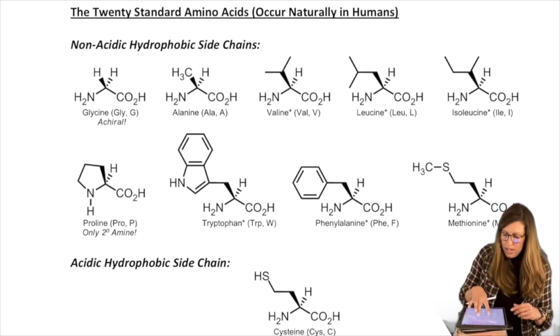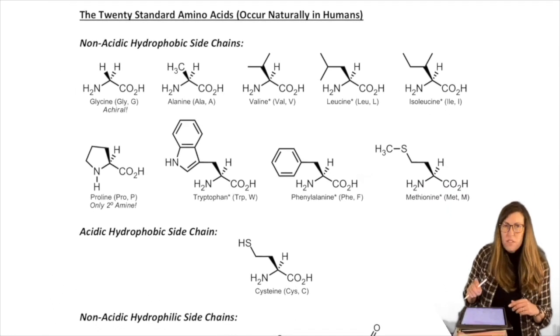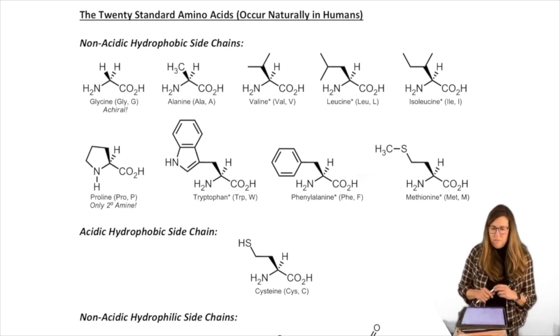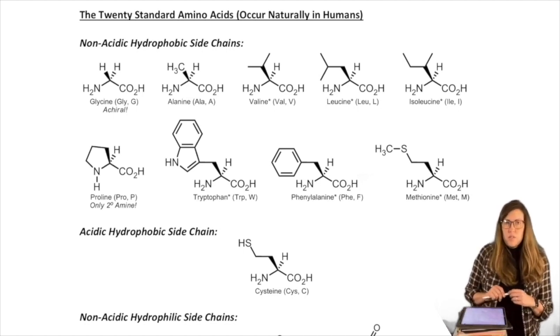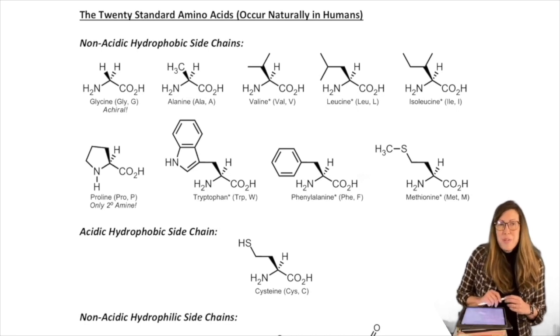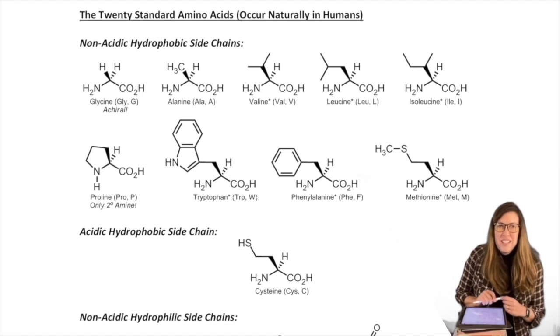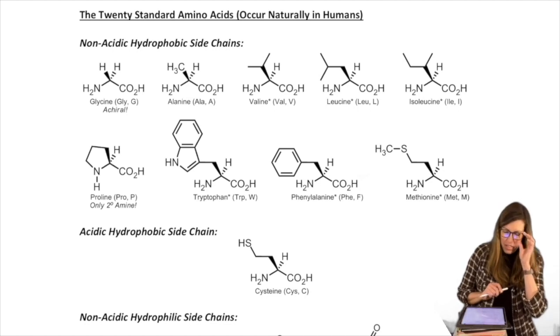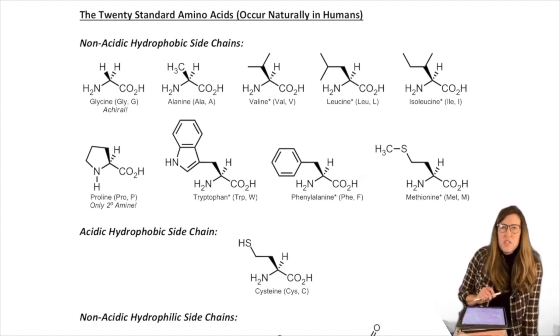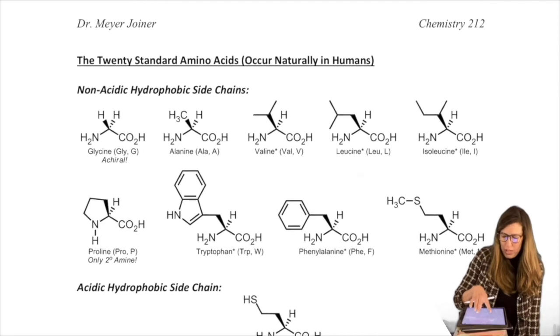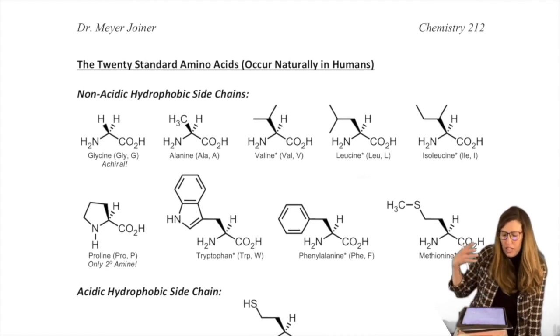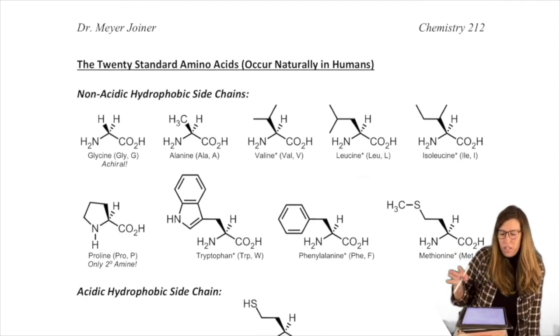So here are the 20 standard amino acids. I'm going to give you a chance to digest that. We're going to try to get comfortable with them. I think memorizing them is probably in your future for most science majors. It's health aligned anyways. And it doesn't hurt to be able to do the problems more quickly because you're really familiar with them. I'd like to think of them as more of a story of 20 friends and relatives. They are related in some ways.